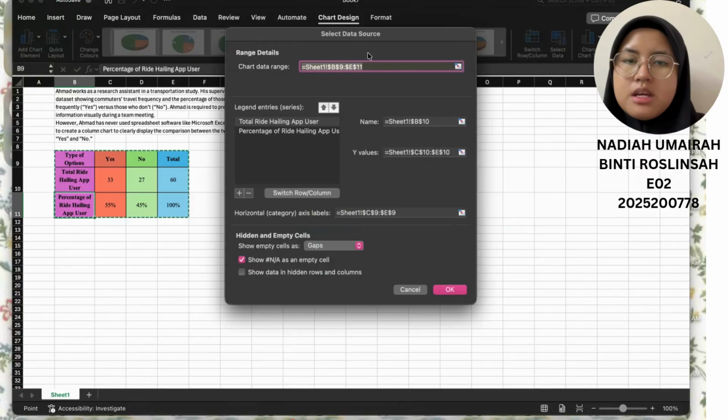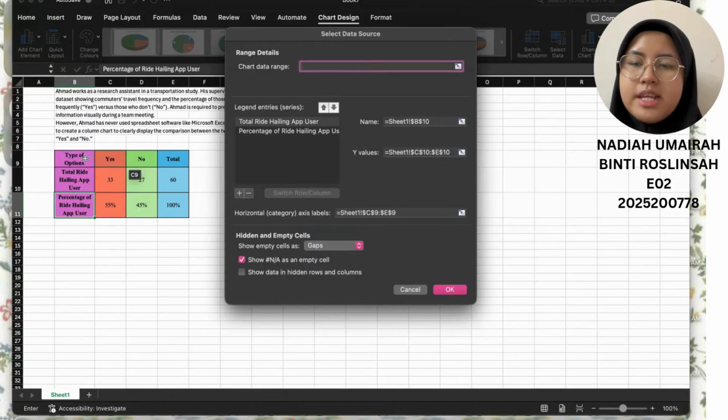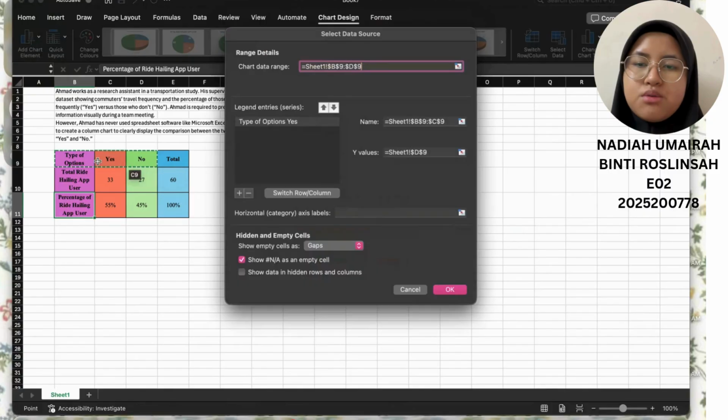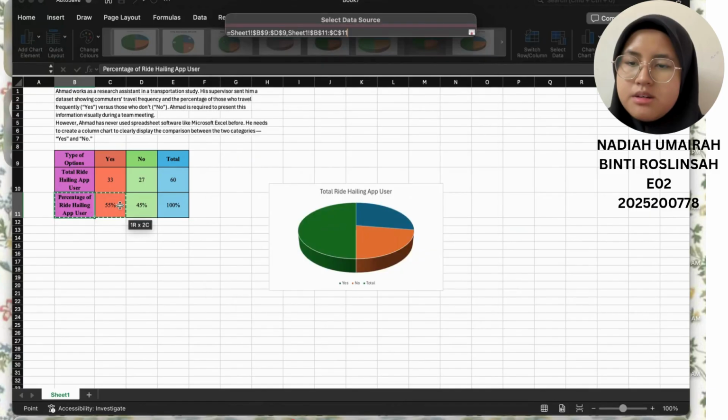Okay, so you need to delete this chart data range because it has caused our chart to be wrong. So delete it. Now select. I don't want total in my pie chart, so I don't select the total. I just select types of option, yes and no. Okay, so I also need to select this row so it can complete my pie chart. So I click comma and then choose the row.